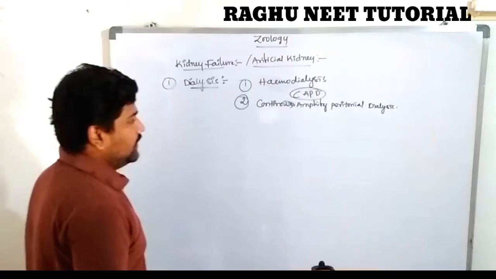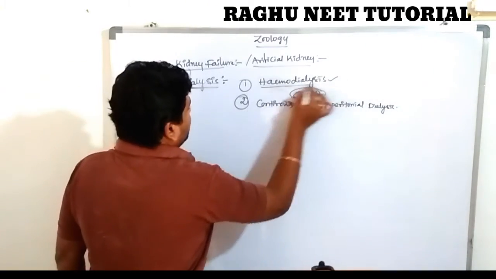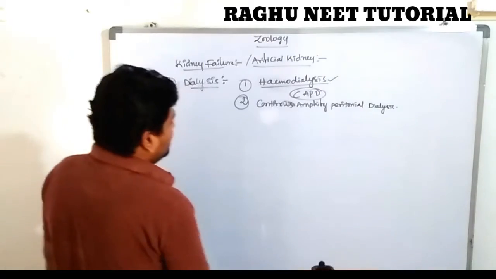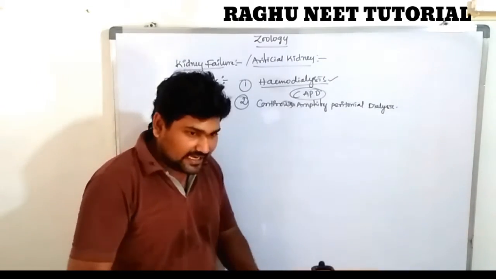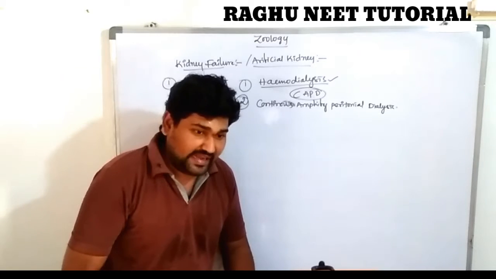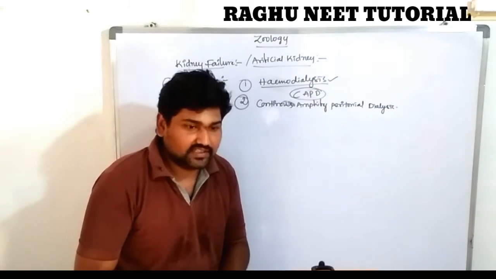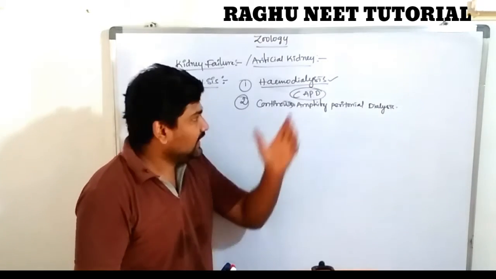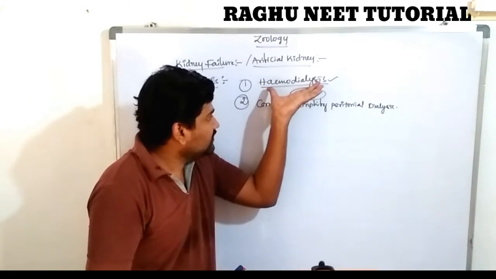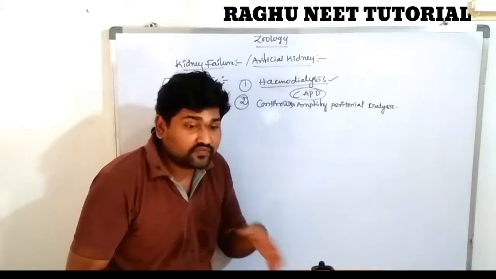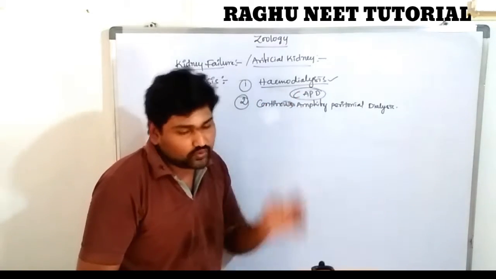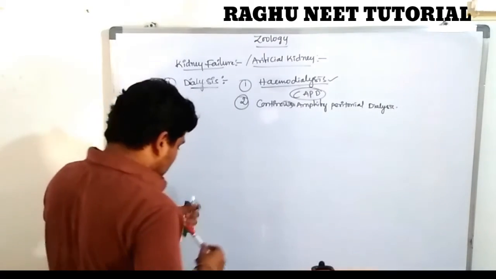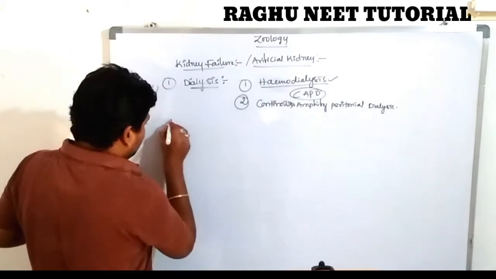There are two processes. In our textbooks, they give only one process, known as hemodialysis, but we are discussing both. Hemodialysis is nothing but blood purification. In this process, patients suffering from kidney failure have the excess amount of nitrogenous waste eliminated from their body using this device. Let's see the hemodialysis process.